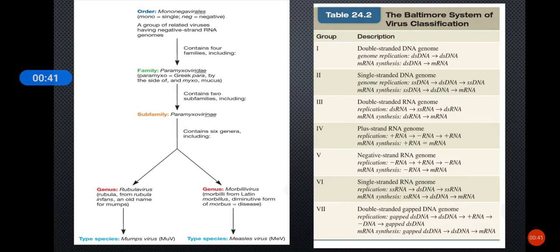On the right, you can see a picture describing the different groups. In group 1, you have a double-stranded DNA genome. In group 2, it is a single-stranded DNA genome. Group 3 contains a double-stranded RNA genome. Group 4, plus strand RNA genome. Group 5, negative strand RNA genome. Group 6, single-stranded RNA genome. And group 7, double-stranded gapped DNA genome.